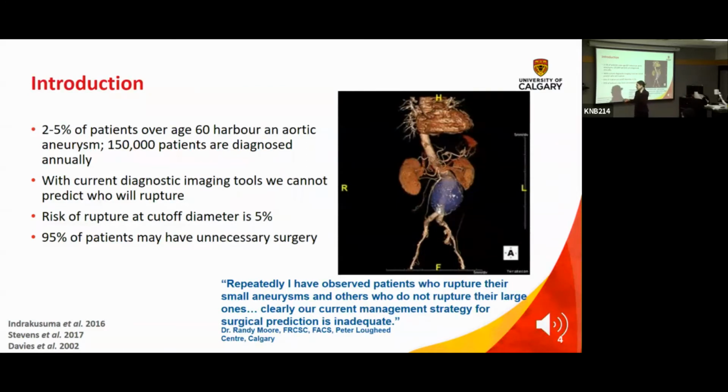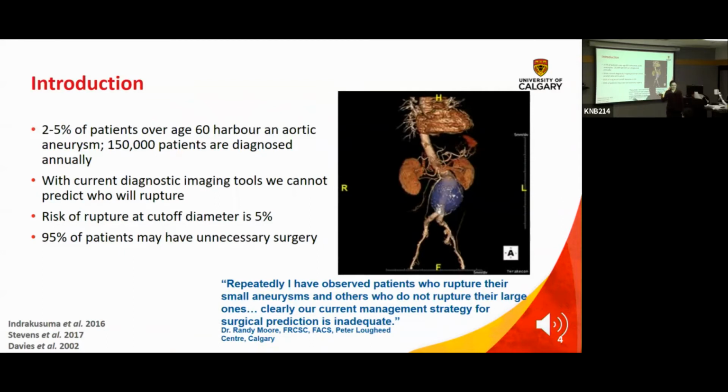And you might imagine that you could just take everybody who comes in and has a slightly abnormal aorta and operate on them. Well, the problem there is that once you open their abdomen or chest, or even if you do an endovascular operation that's minimally invasive, you're still at the end of the day closing off and going home, and you leave the patient with an abnormal aorta, right?